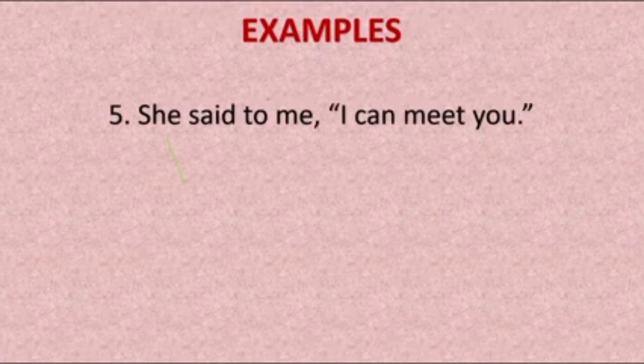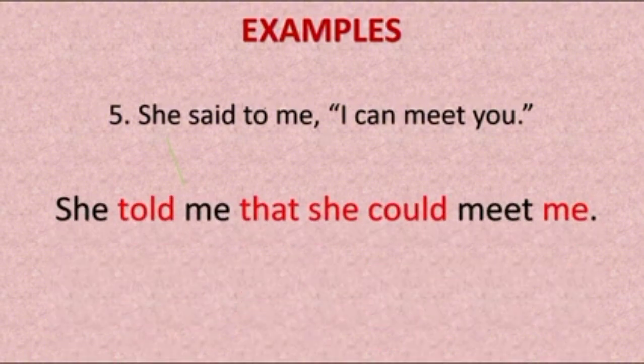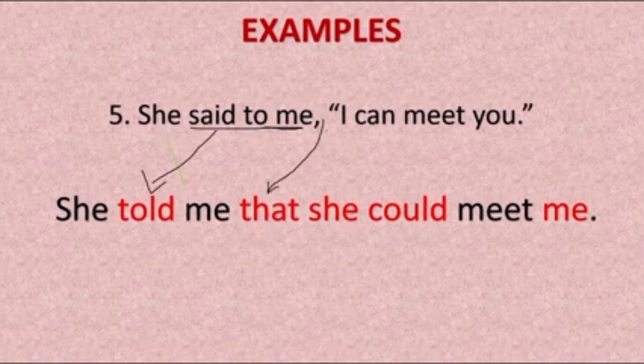Now let us see the fifth example. So this is the fifth example. So the answer to it is she told me that she could meet me. So let us see what changes we did here. So we changed said to into told. Then we added a connector that here. Then we removed these inverted commas. Then I changed into she because here the speaker is she.